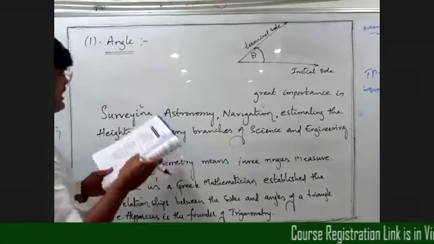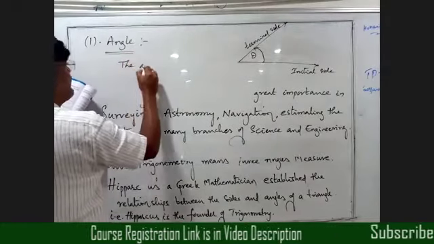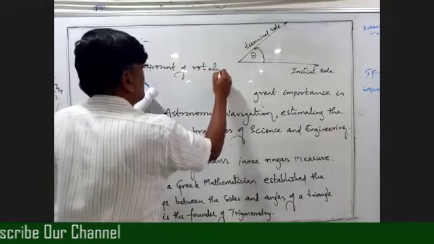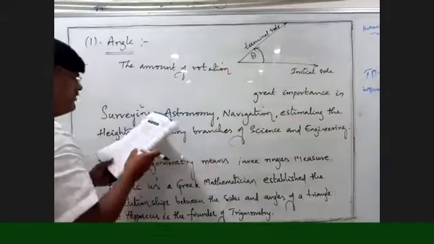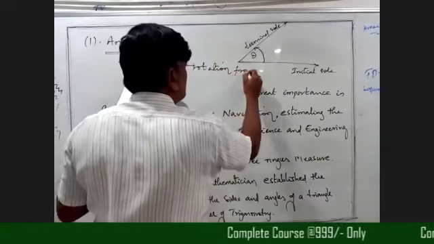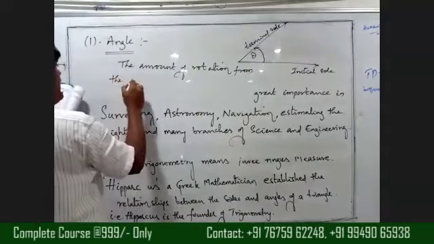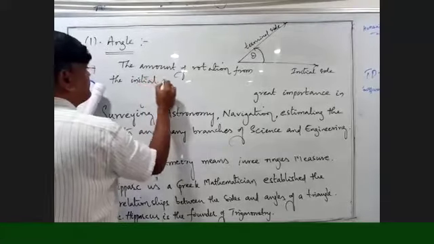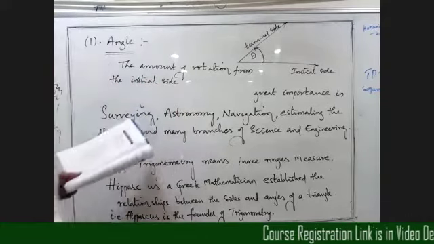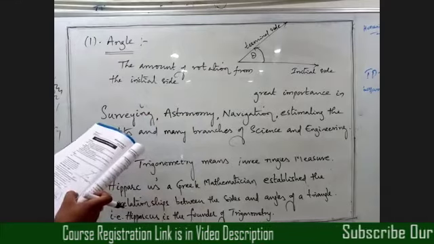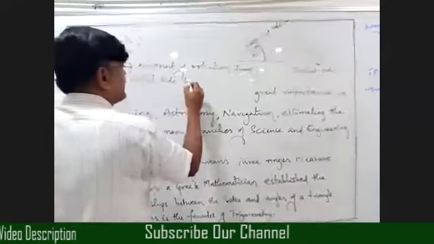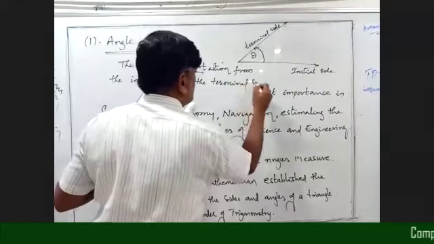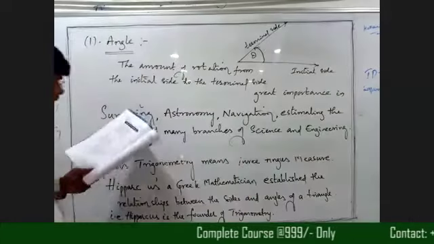Write down: the amount of rotation from the initial side to the terminal side is called